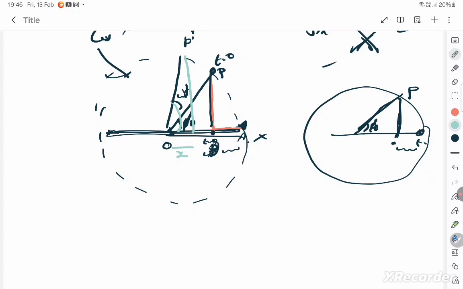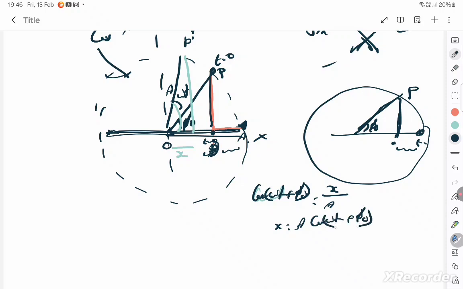So then therefore I get it, A cos omega t plus phi naught. A cos omega t plus phi naught is equal to adjacent by hypotenuse. Hypotenuse, the entire radius, is A, the maximum amplitude. So x is equal to A cos omega t plus phi naught is the displacement equation. And how did he get it? And you should understand what is the meaning of phi naught. Phi naught is the initial phase.